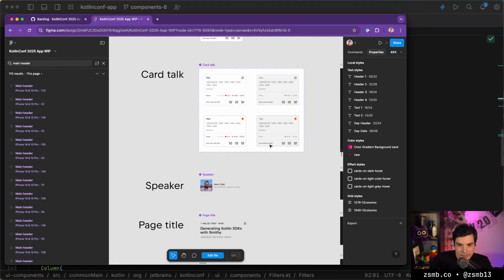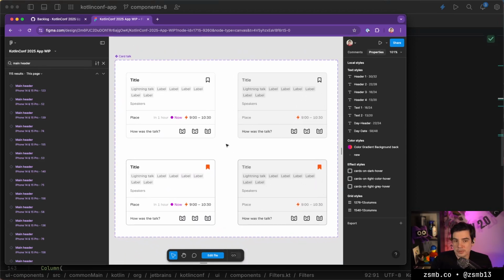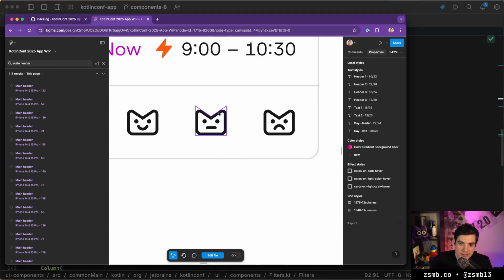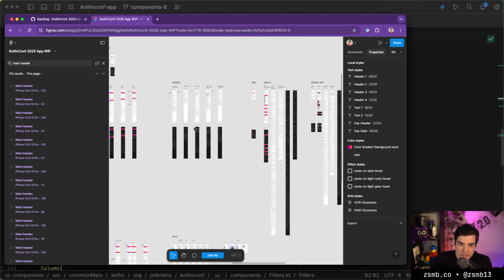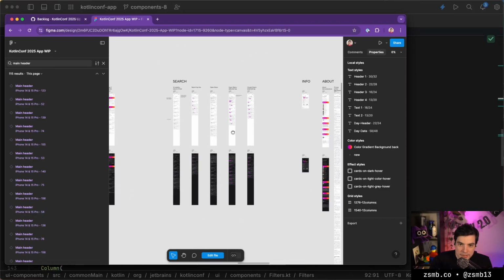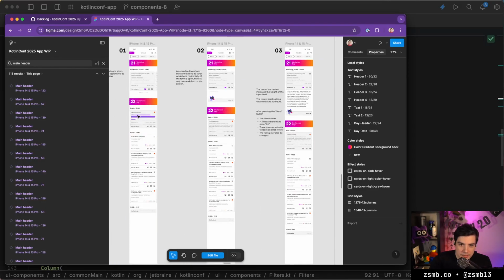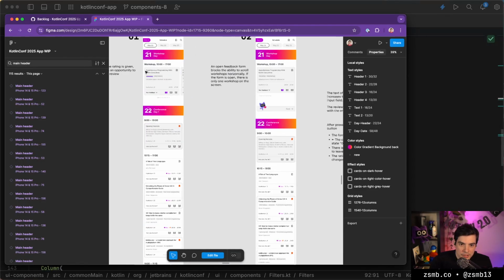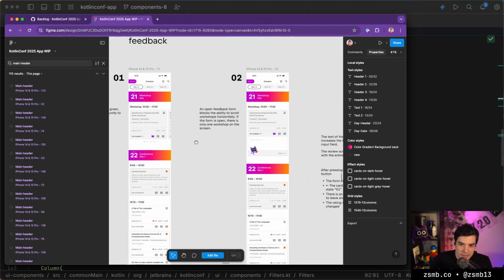And the last thing we have is the talk card component, which is going to be probably the most complex one of all of them. So these have a title, it has labels, it has speakers, it has the little rating widget, which is all of these tiny Cody faces. And if we take a look at where that's used, there is a rating thing somewhere. Feedback, there we go.